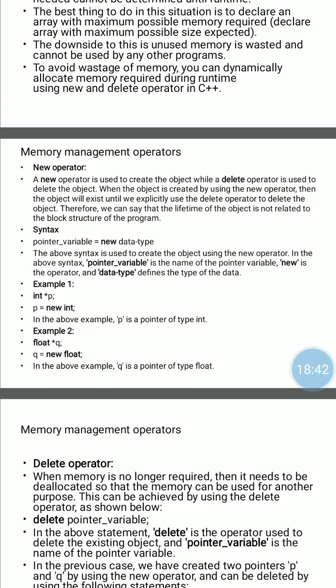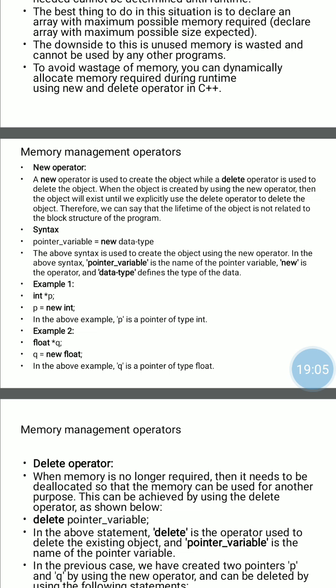First is the new operator. It is used to create the object, while the delete operator is used to delete the object. When the object is created by using the new operator, the object will exist until we explicitly use the delete operator to delete the object.